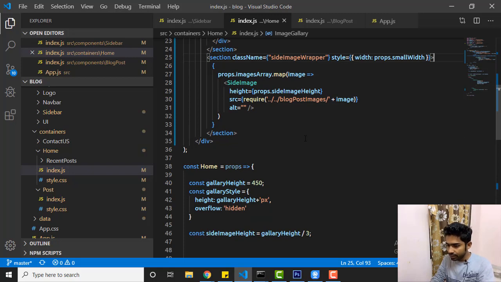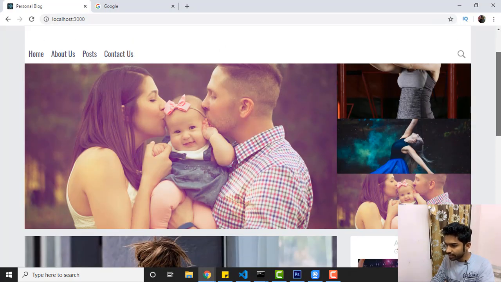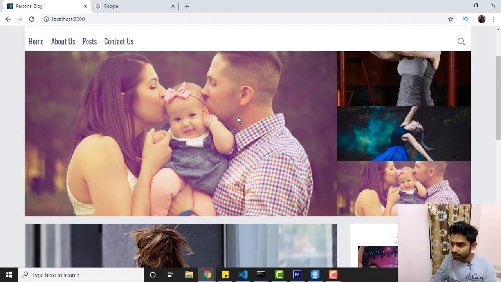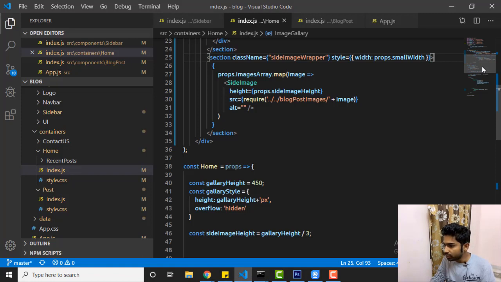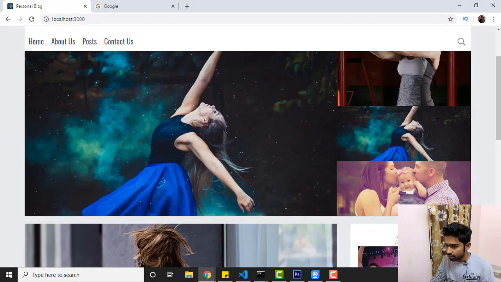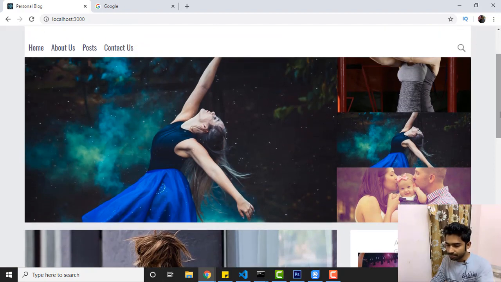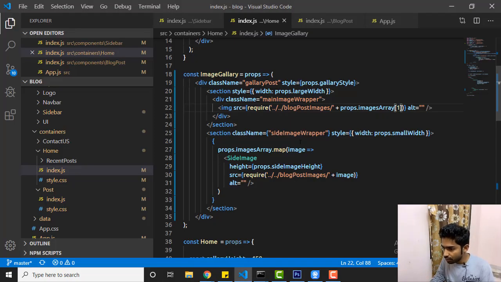Save it. Now back to the browser, and you're seeing it's fine. The thing is, this big image is the same as this small image, so just use your little logic and slice the image. You can get one here. Now this is the first one, right? Now all are the same. So instead of starting from 1, we can start from 2. We can modify the array.